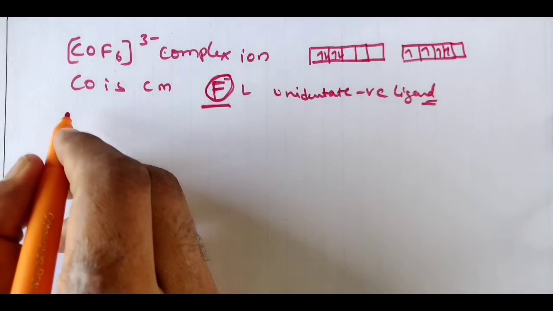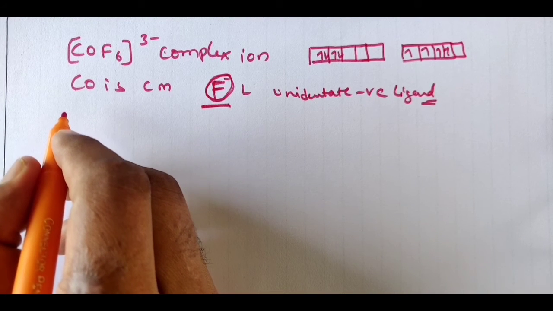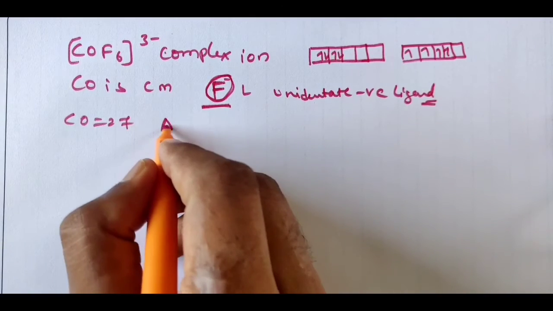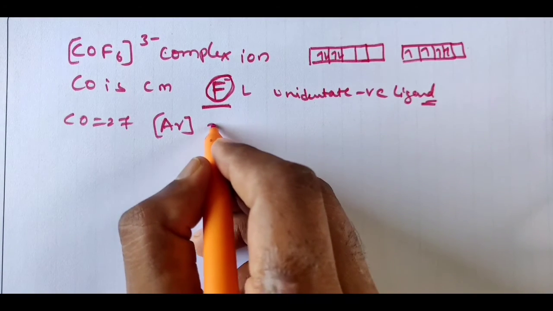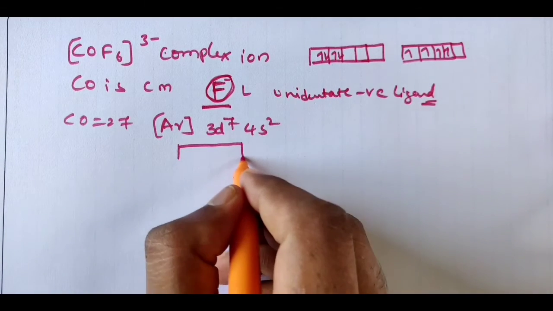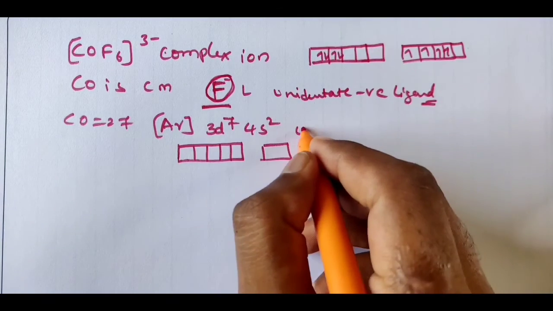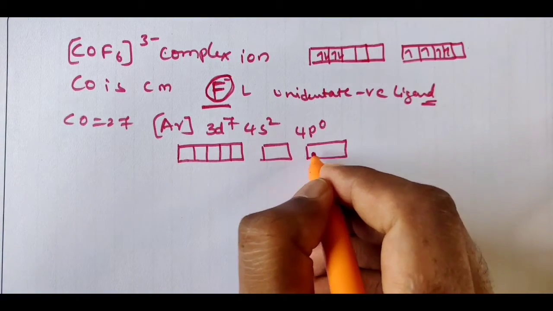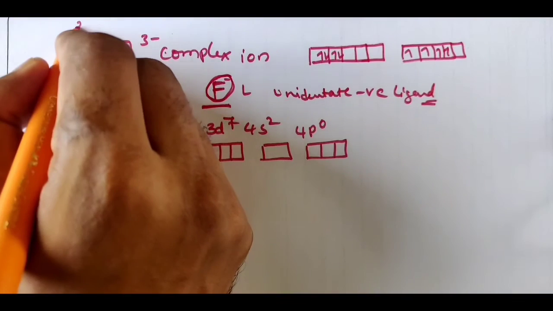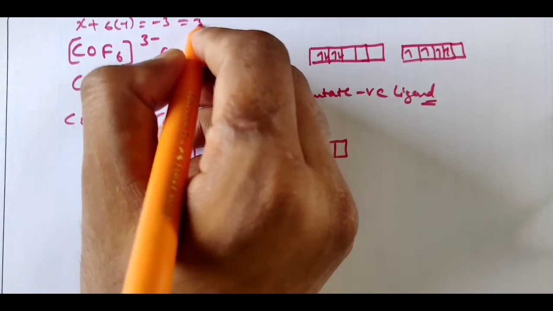So now let me discuss this problem. What is the atomic number of cobalt? The atomic number of cobalt is 27. Based on that, you write the electronic configuration: Ar 3d7 4s2. So how are we going to draw this? 3d7, 4s2, 4p0. So what is the oxidation state of cobalt? Just do x plus 6 into minus 1 equals minus 3, so plus 3 will be coming.